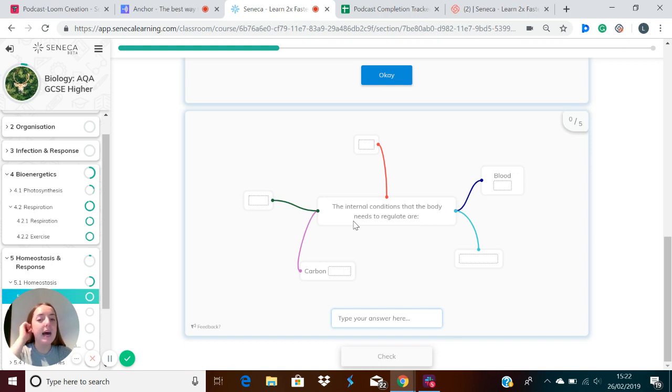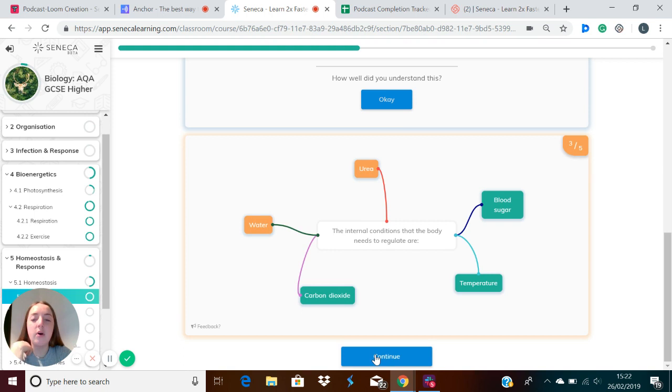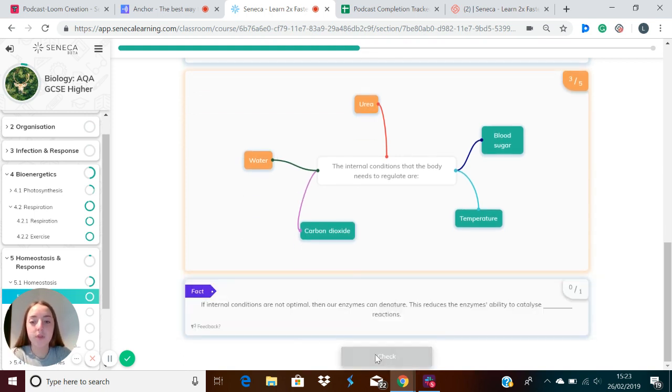So let's have a recap. Which are the internal conditions that our body needs to regulate? So the blood glucose is one, our body temperature, also the carbon dioxide levels, and also our urea concentrations and our water concentrations.